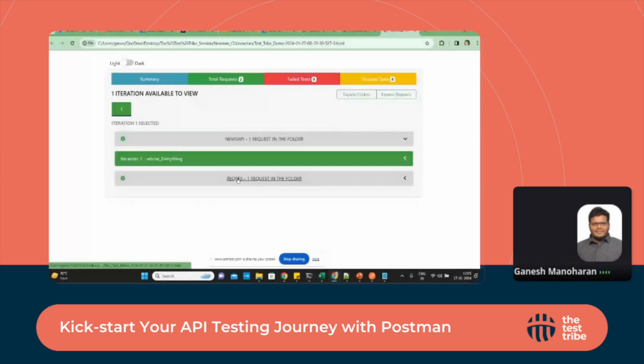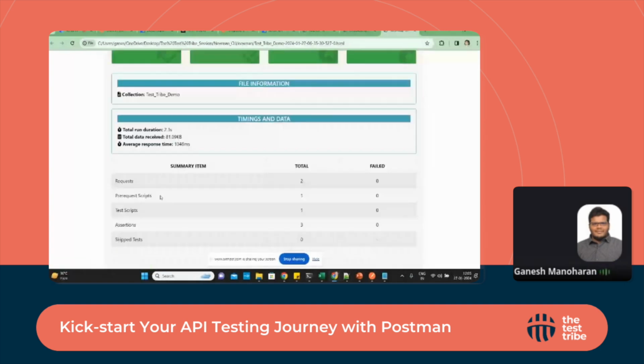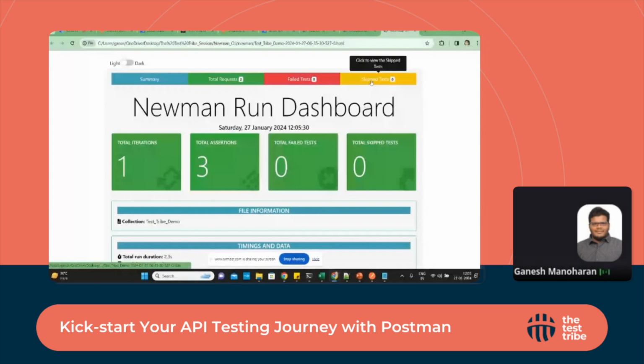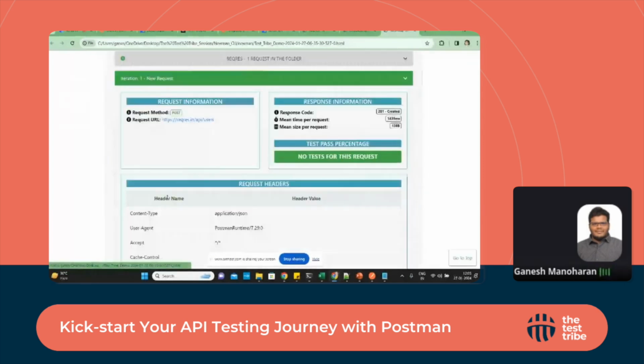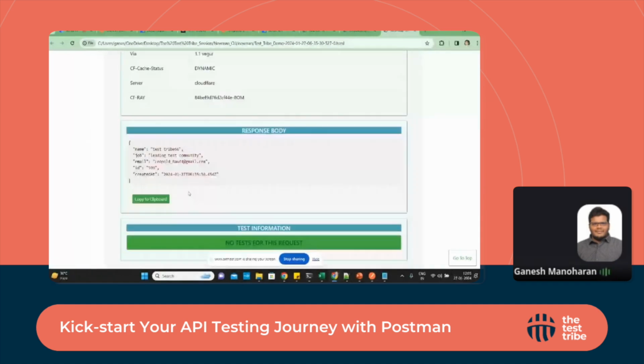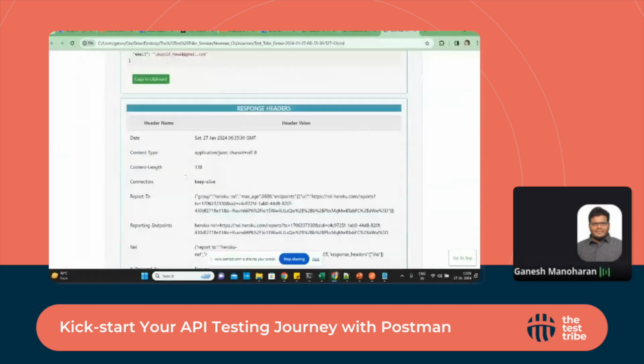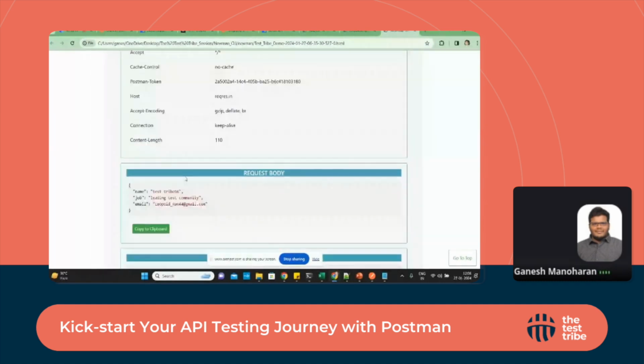It shows what assertions we added, a summary of the number of assertions, and whether there are any failed test cases. We can also see the request and response details, so that we can keep it as metrics as soon as we run the test, for future reference, or if we want to share it or attach it in our test data management tool, we can add it here.